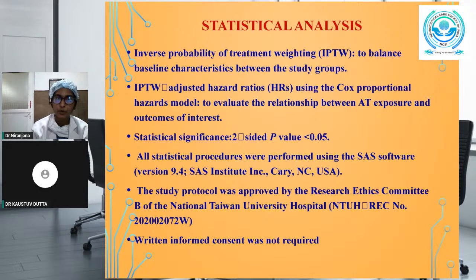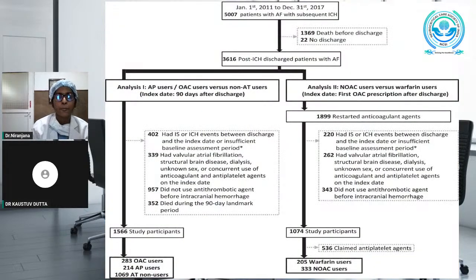The study protocol was approved by the Research Ethics Committee B of the National Taiwan University Hospital. Written informed consent was not required because of the retrospective study. So this is the flowchart for the sample size selection. The study was conducted between January 1, 2011 to December 31st, 2017.